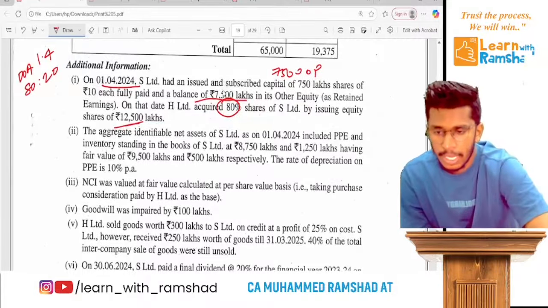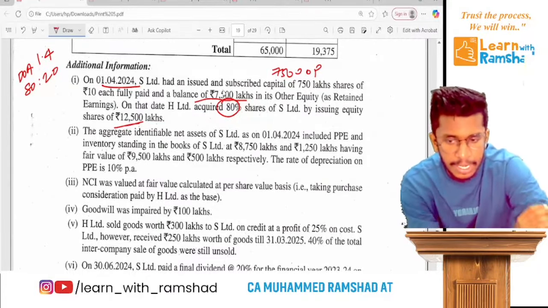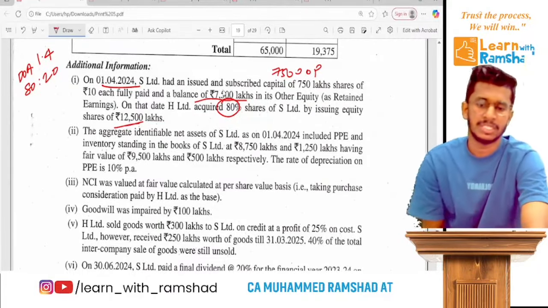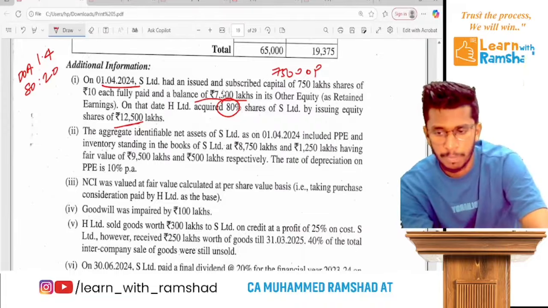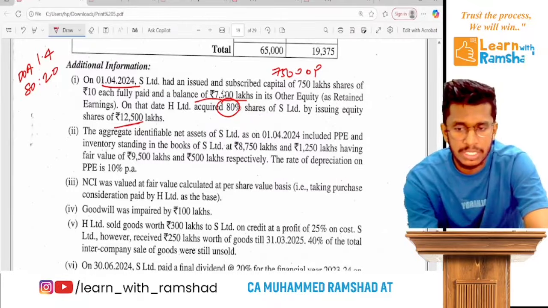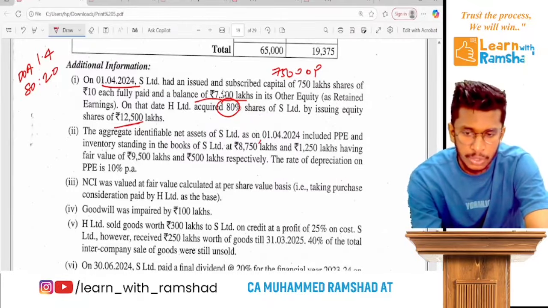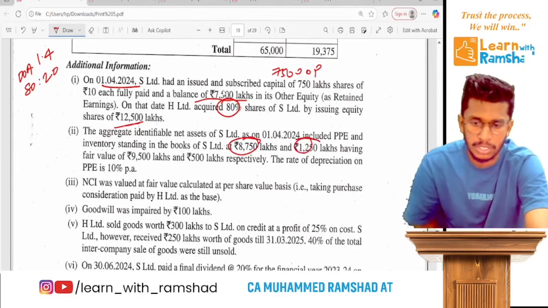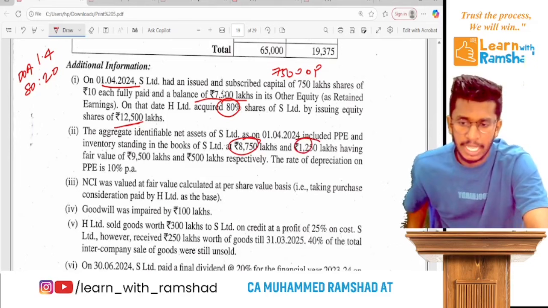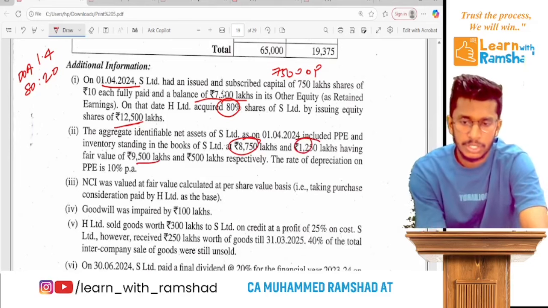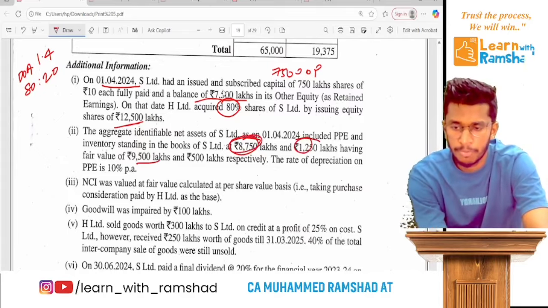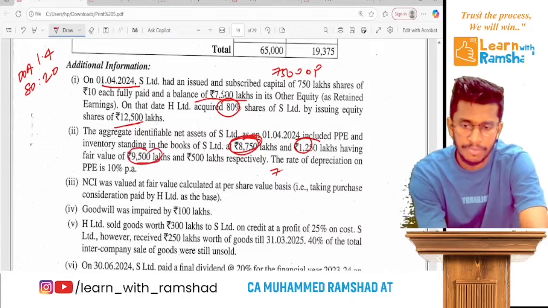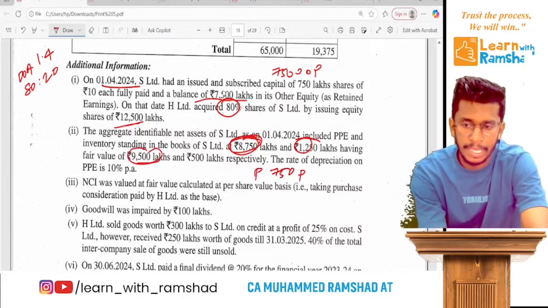Now the aggregate net asset of S Limited on 1st April 24 included PP and inventory standing in the books. So in short, the book value is 8750 and then the fair value. When you compare the book value of PP and fair value, there is a 750 increase or profit on PP. Ready?